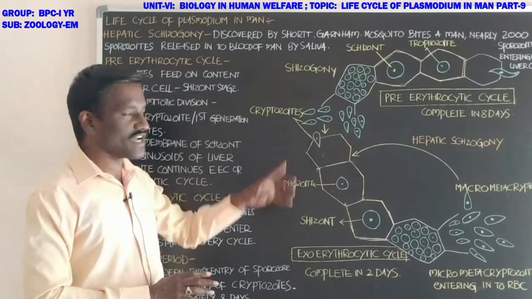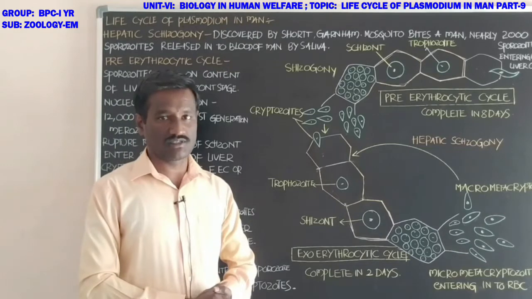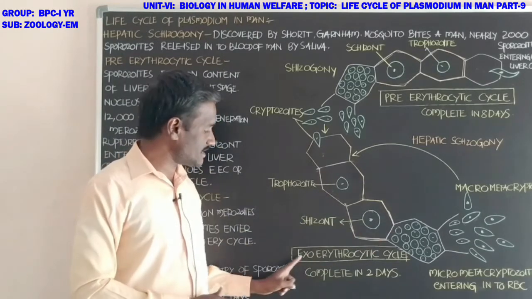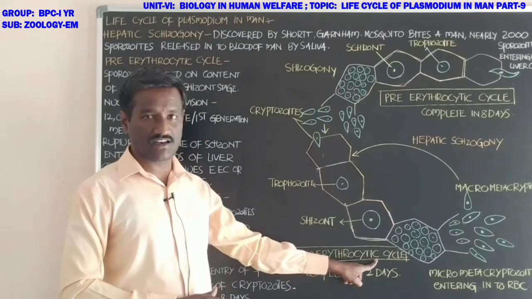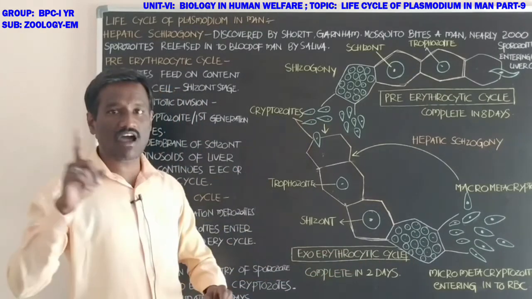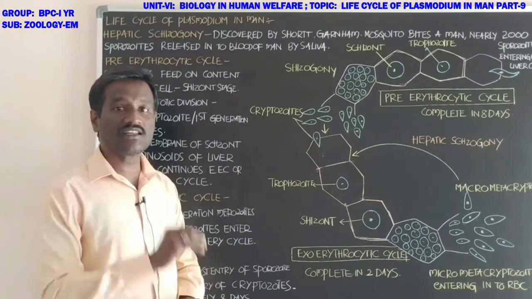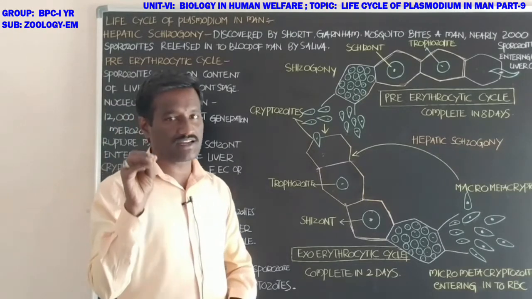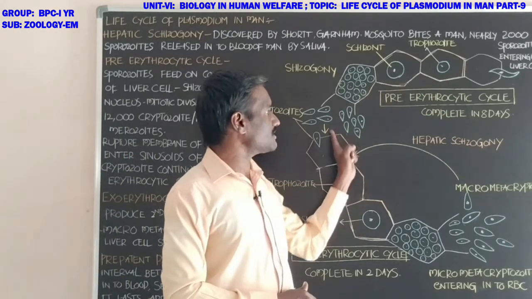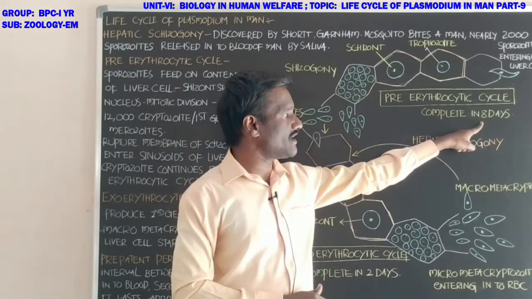These cryptozoites have two options. One is to enter the liver cells and initiate the exoerythrocytic cycle. The other is to attack the red blood cells and initiate erythrocytic schizogony. The entire process is completed in 8 days.